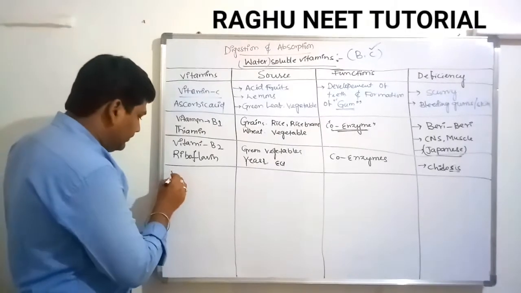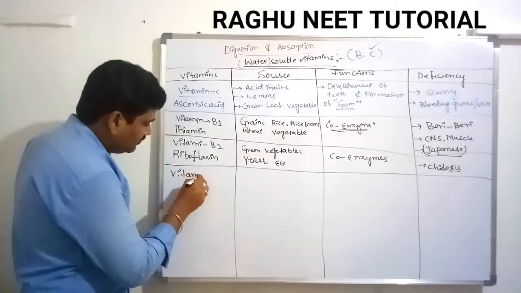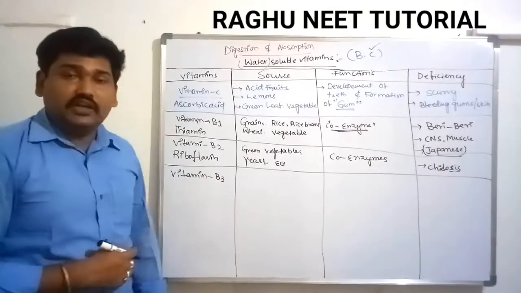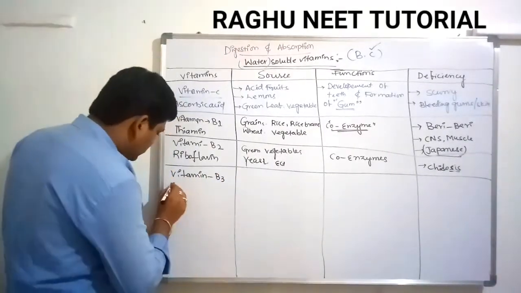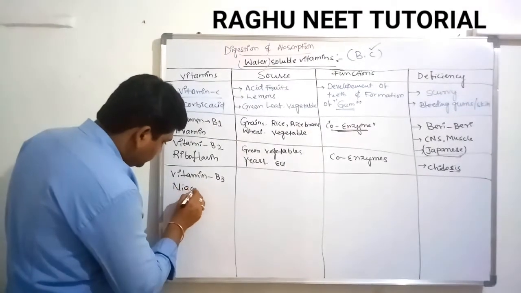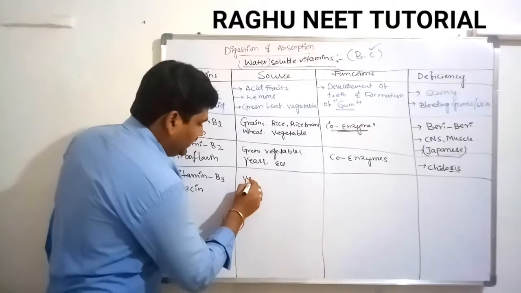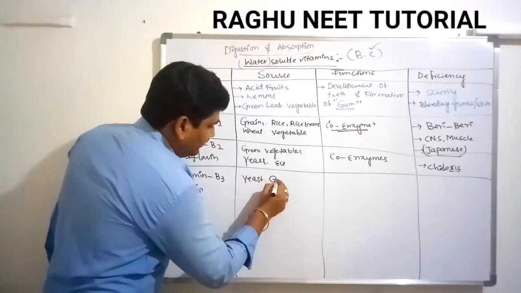Next one is vitamin B3. The source of vitamin B3 is yeast and green vegetables.